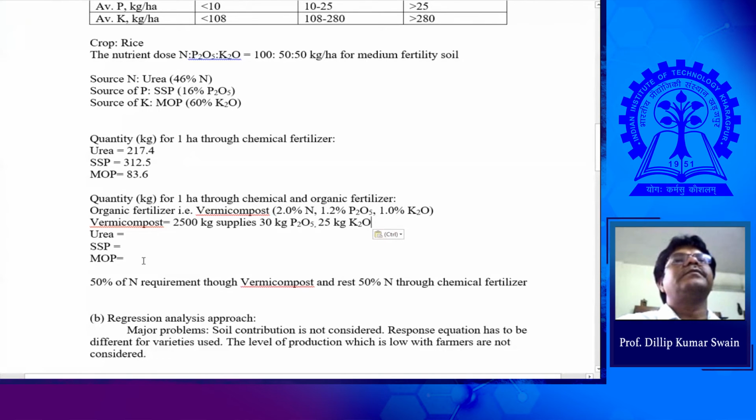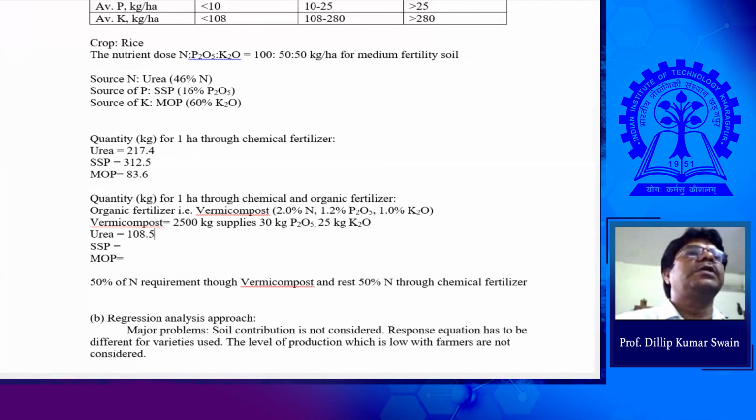Okay, so urea becomes half of this one. 217.4 by 2, how much? Sir, 108.52. 108.5, okay. That is for urea.